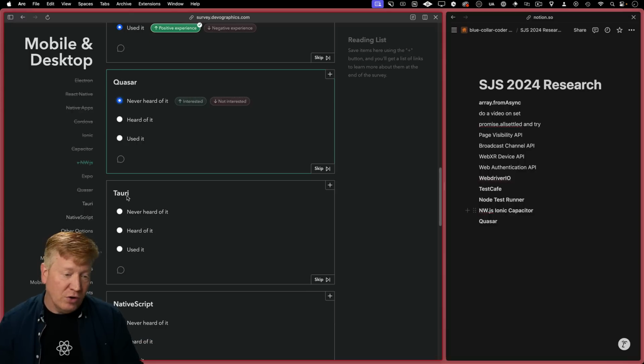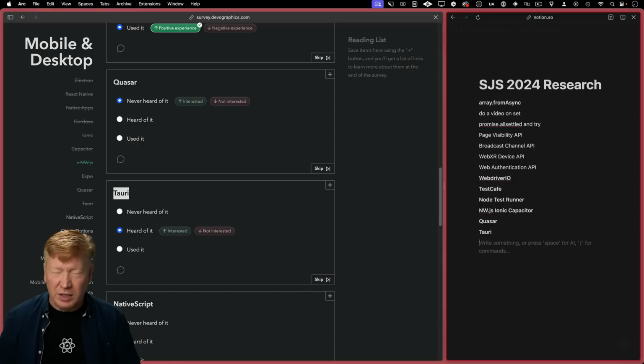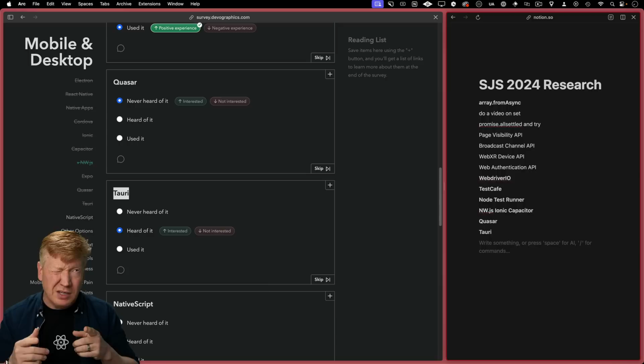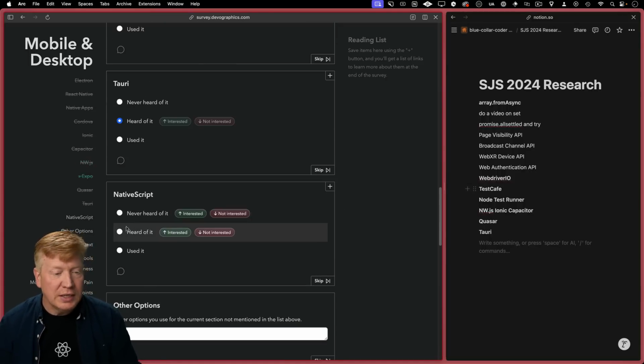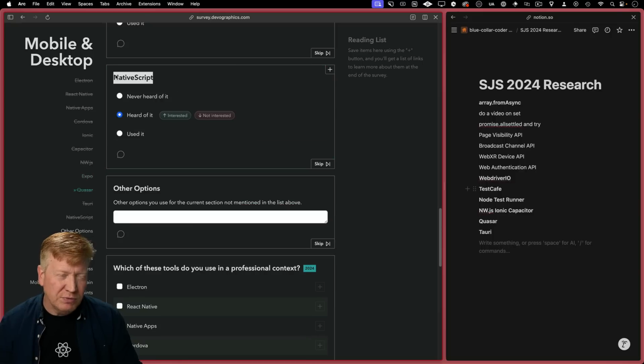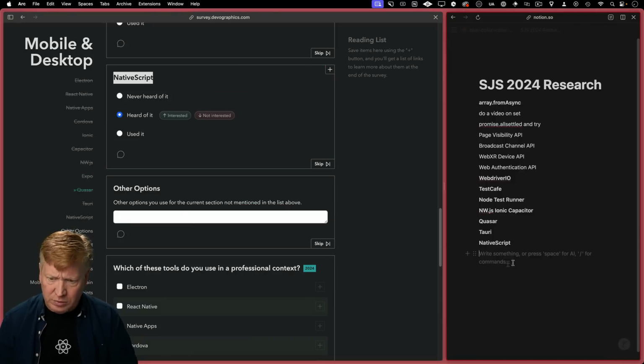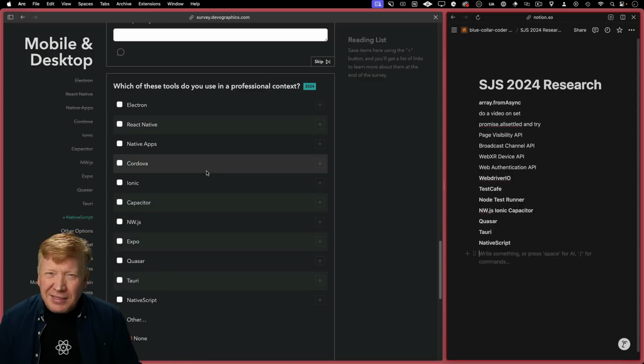Tauri. I've heard of it. Have not used it. Definitely should though. That's really cool. That's another one of these local app builders. This one, though, is, I think, based on Rust or Go, so very highly optimized. Cool. NativeScript, heard a lot about it, never used it. Probably should. It's older, though. Not that that's a bad thing.